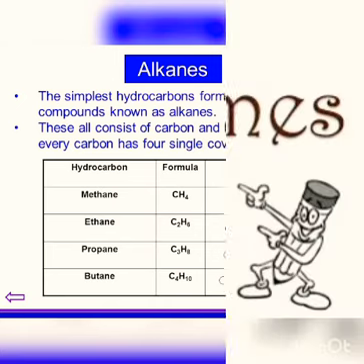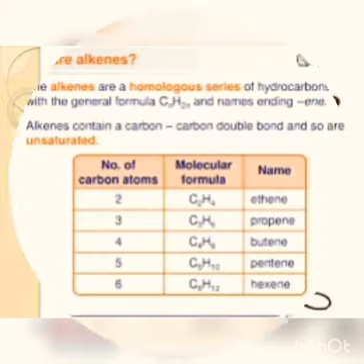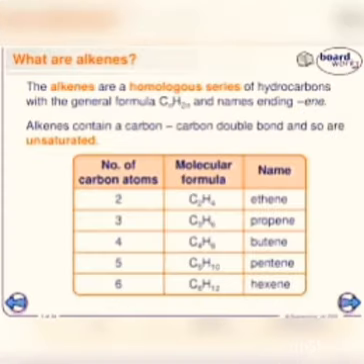The second type is alkene. Alkenes are hydrocarbons that have a double bond between any two carbon atoms. Some examples of alkenes are ethene, propene, butene, etc.